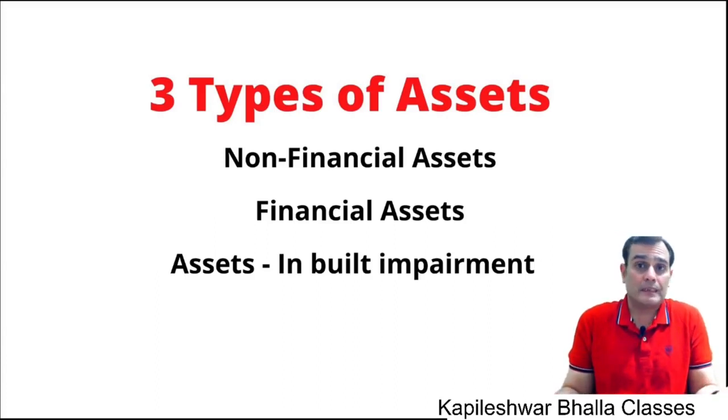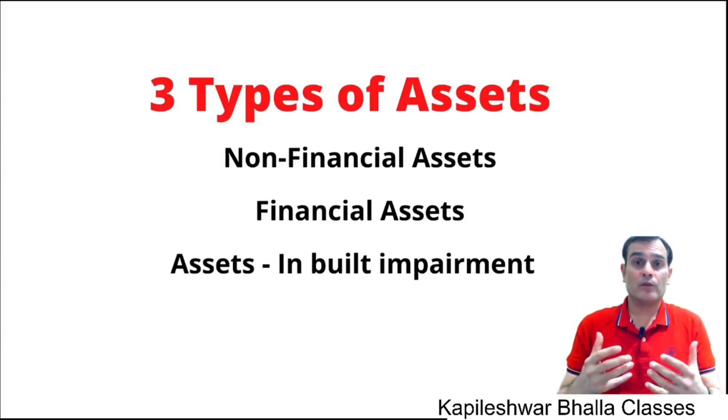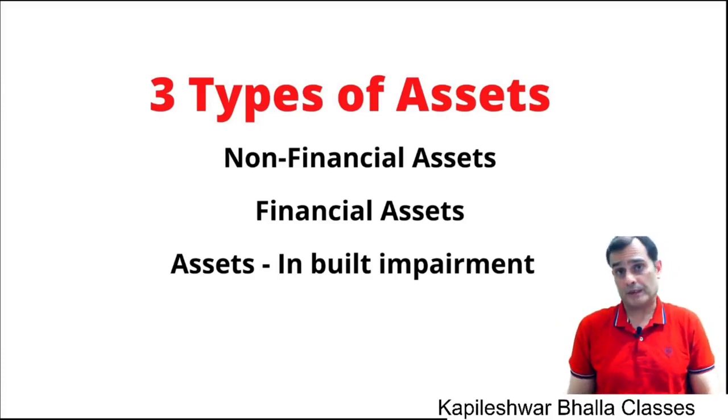A very simple example is inventory valuation. As per Ind AS 2, inventory is valued at cost or NRV, whichever is less. In that case, there is already an inbuilt impairment testing. The measurement principle of Ind AS 2 ensures that the asset is never overstated in the books of accounts.